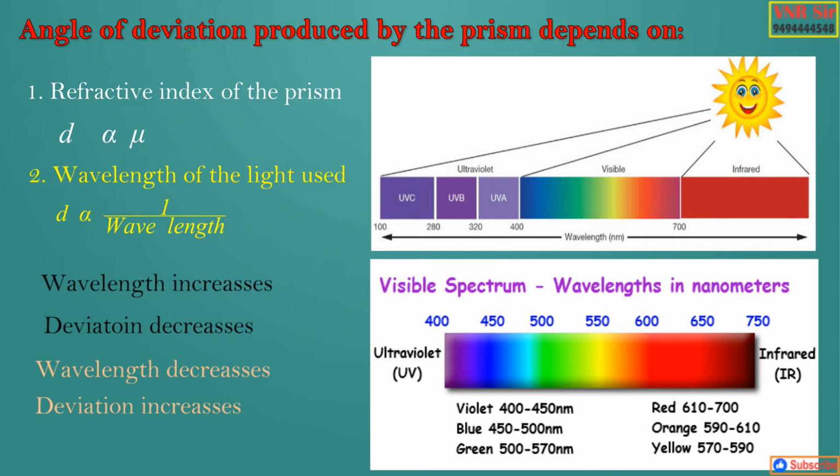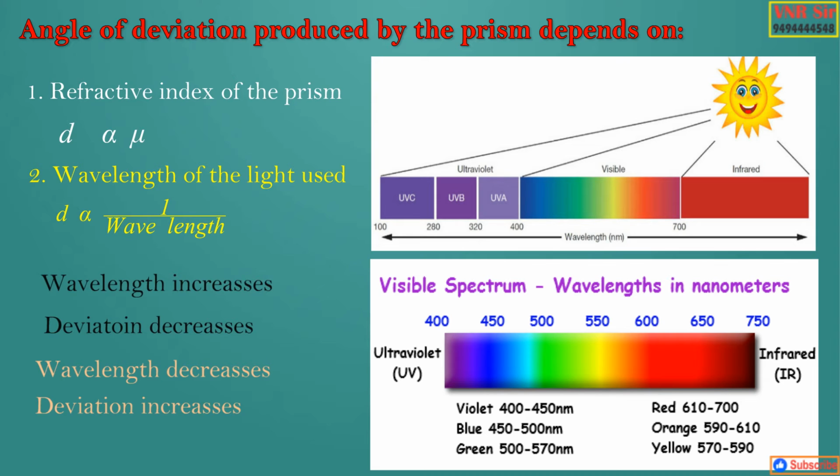So now you can understand the wavelength of different colors and how the wavelength is increasing from color to color. For violet, the wavelength is 400 to 450 nanometers, and blue 450 to 500 nanometers, etc. And coming to red, it is 610 to 700 nanometers. So here the red color has maximum wavelength and the violet color has the minimum wavelength in the visible spectrum.